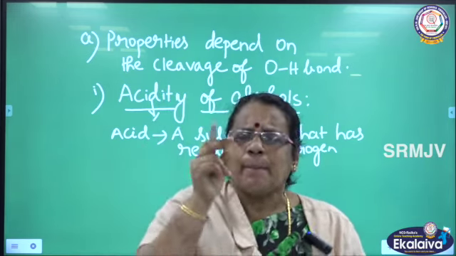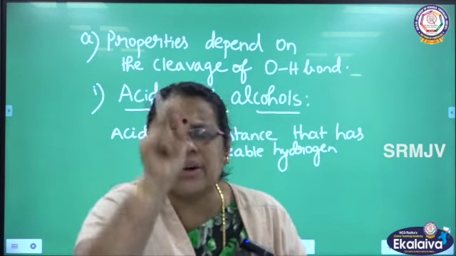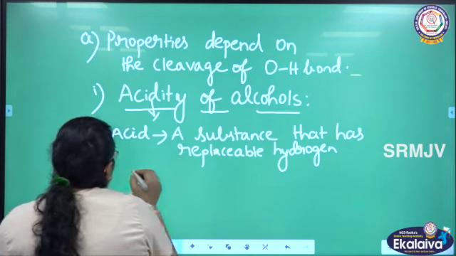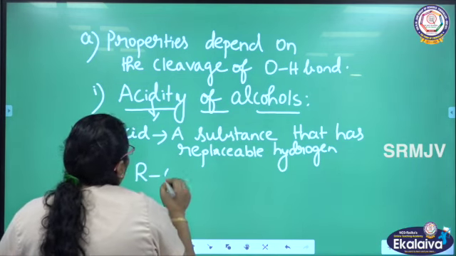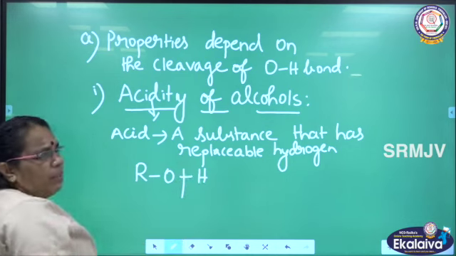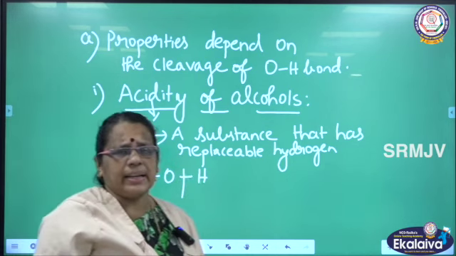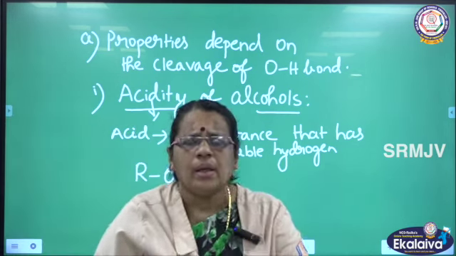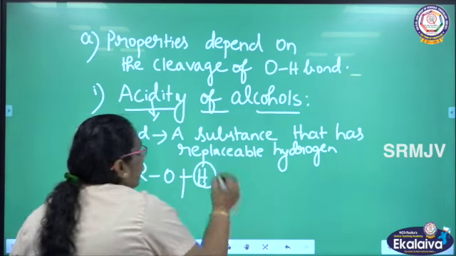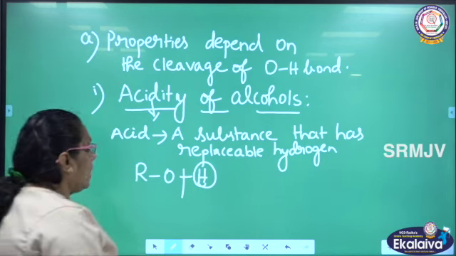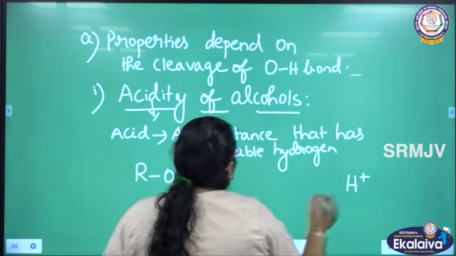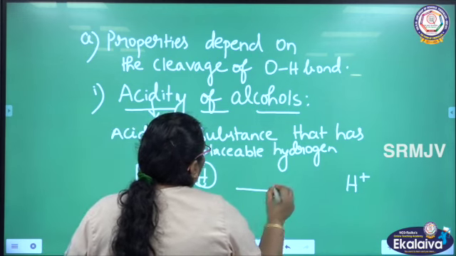So this is based on cleavage of the OH bond. Let us see now. This is alcohol, ROH. What we are going to do is cleave this bond between oxygen and hydrogen. I am breaking the bond between oxygen and hydrogen. As a result, what is happening? Hydrogen is free here. So hydrogen is removed as a proton.